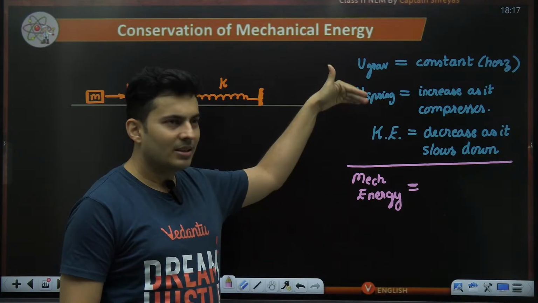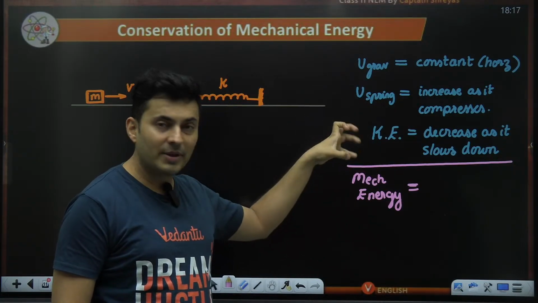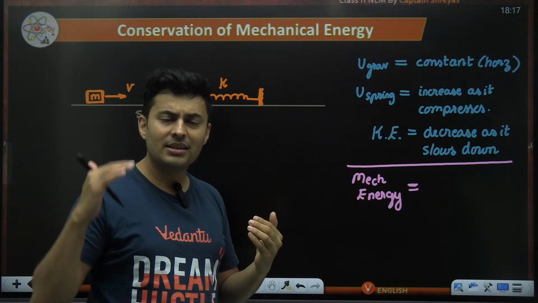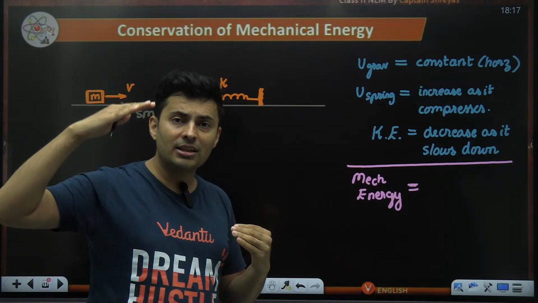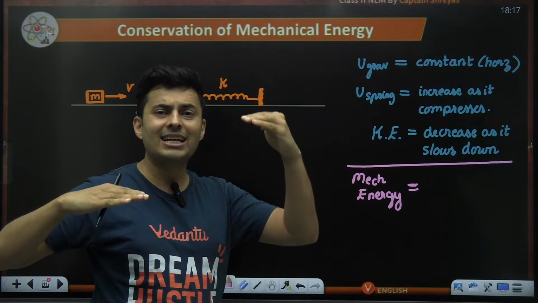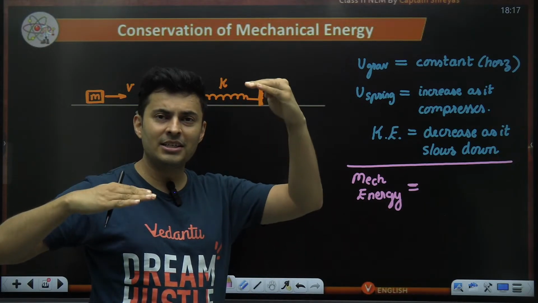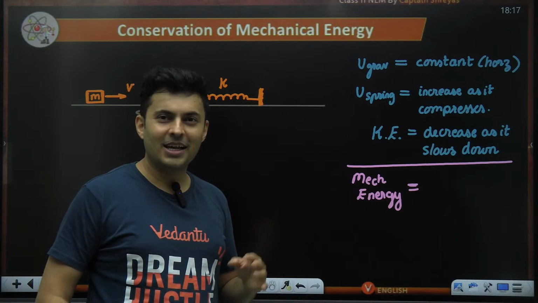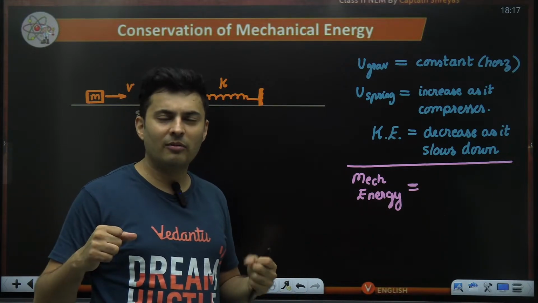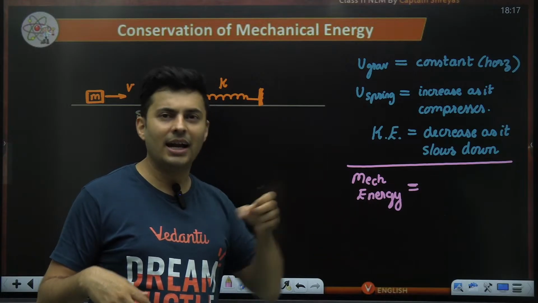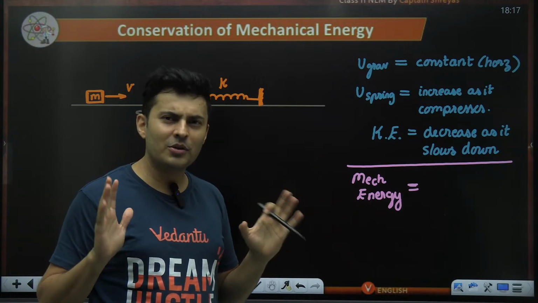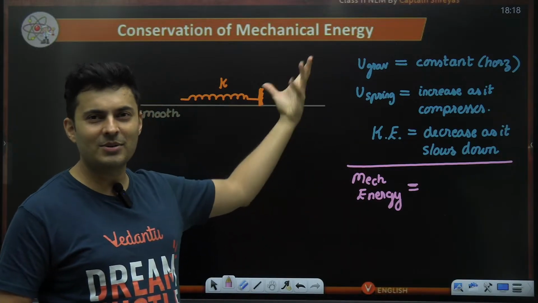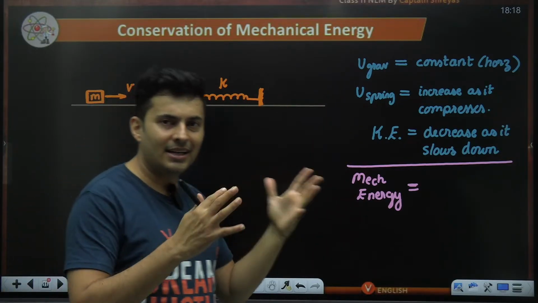Yes, because the spring will increase the potential energy, but kinetic-wise, it is reducing. So the reduction in the kinetic energy is compensated by the increase in the spring potential energy. So overall, the energy level is maintained, right? It's like 5 rupees fell out of one pocket, but in the other pocket, somebody added 5 rupees. So as a whole, you have the same amount of money. Kinetic energy was reducing, but potential energy was increasing. It compensates and it nullifies.